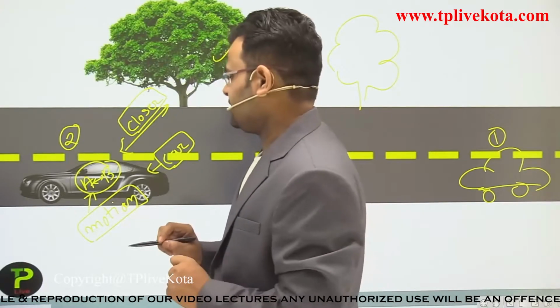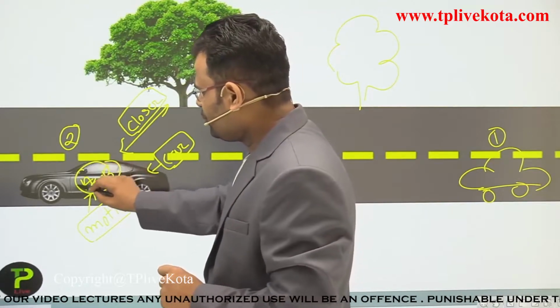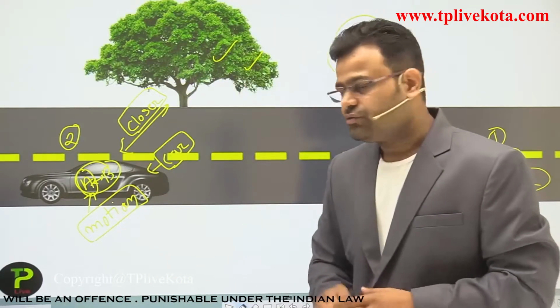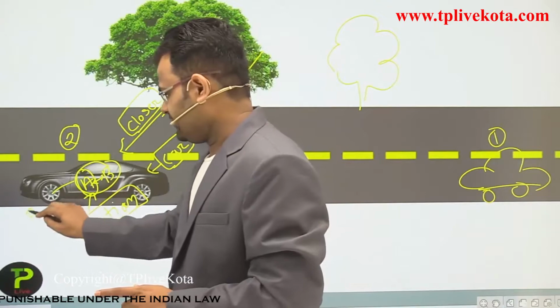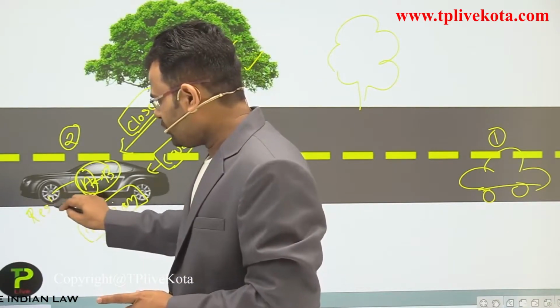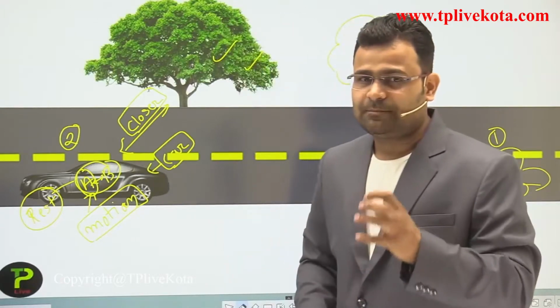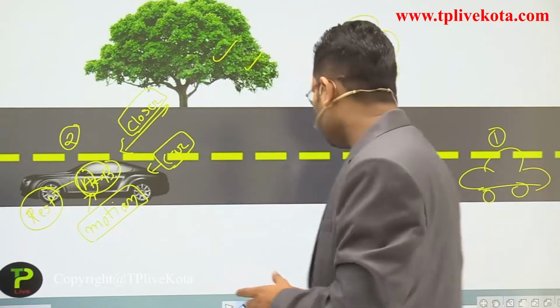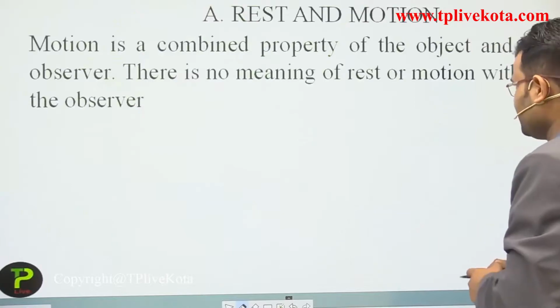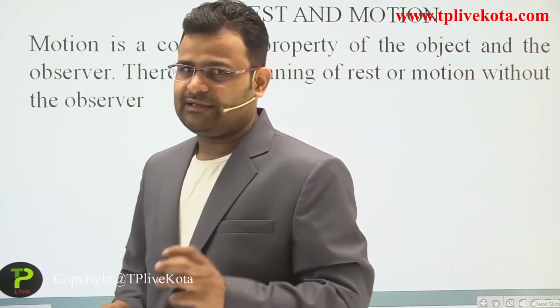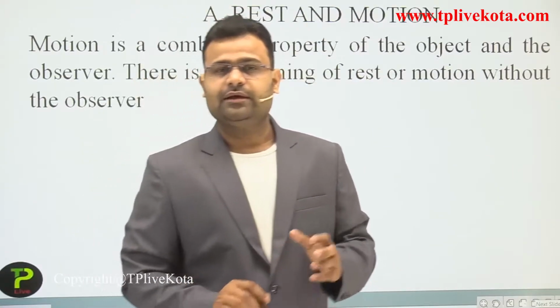But if we consider the position of A with respect to B, it does not change. So at that time we can say A is at rest. So dear students, rest and motion are both combined properties of an object. A single object, at a single time, sometimes you can say is in motion, sometimes at rest.